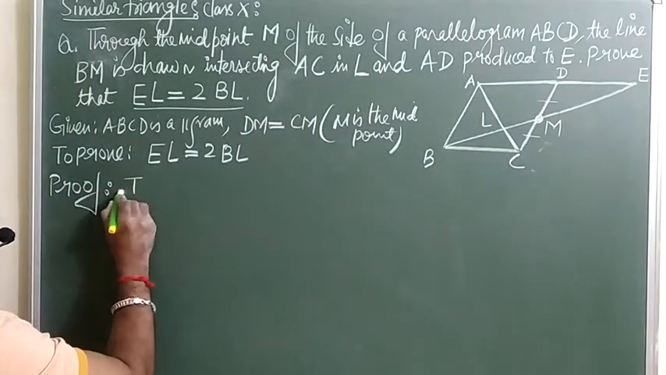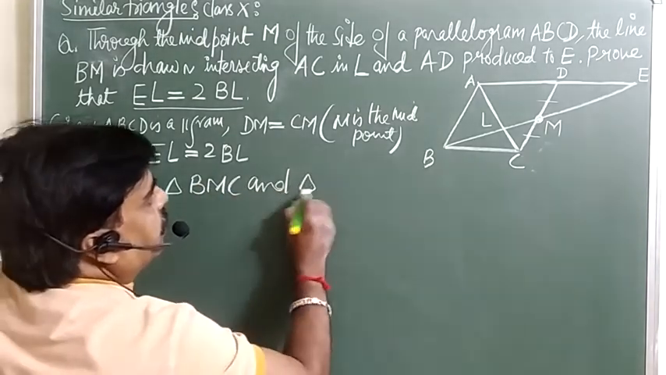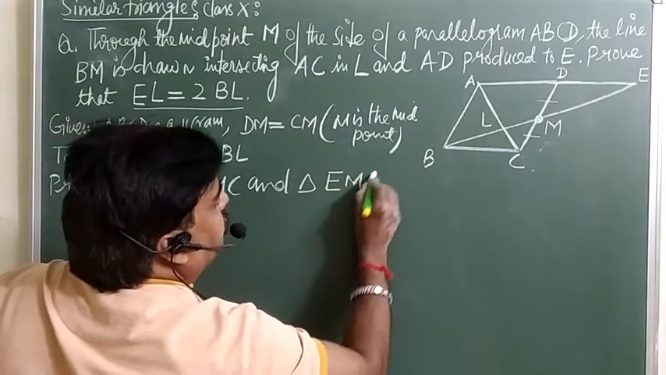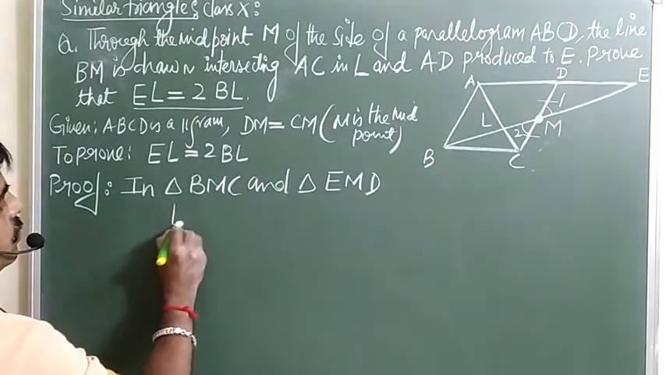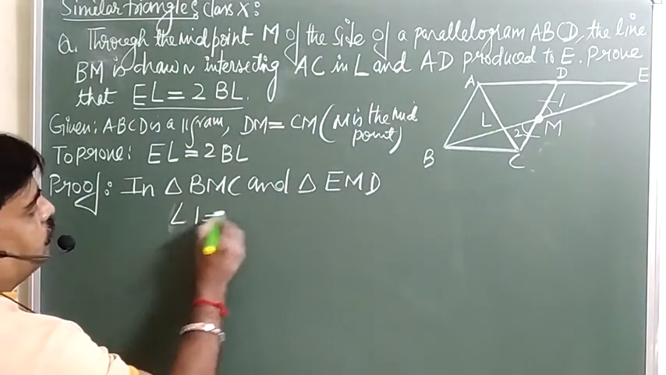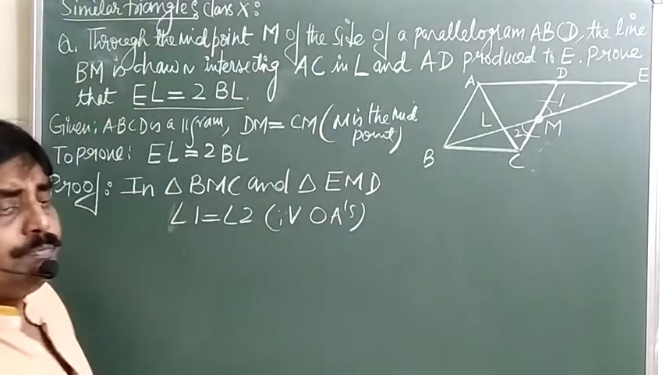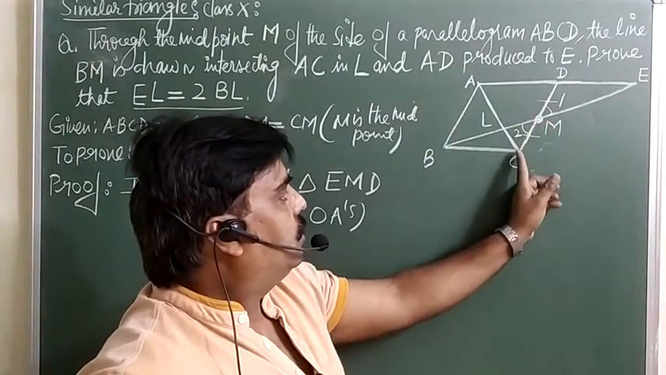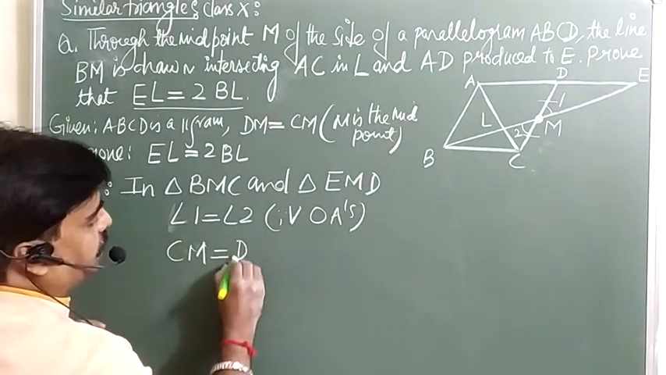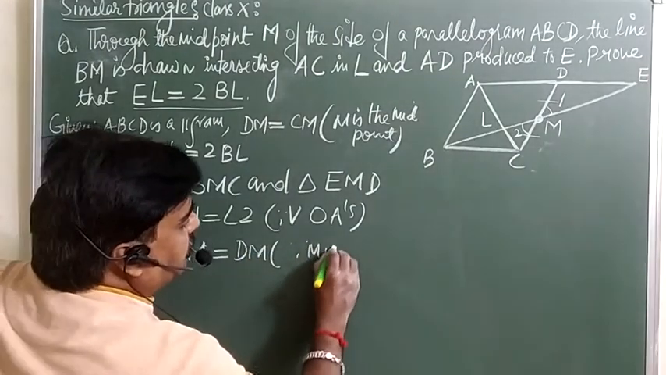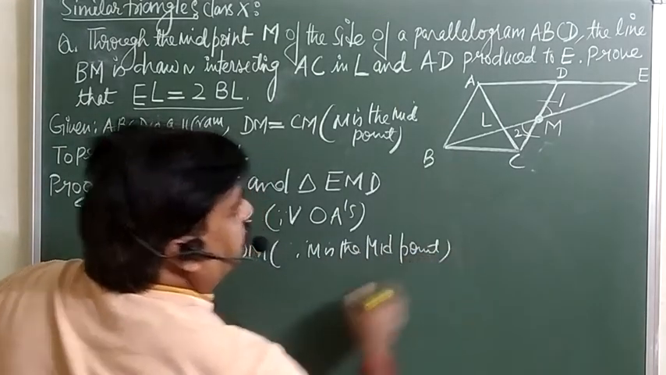Just take in these two triangles. So in triangle BMC and triangle EMD, you can say this angle 1 is equal to angle 2, that is vertical opposite angles. You can say the vertical opposite angles are always equal. And this CM is equal to DM. This is also given because M is the midpoint of DC.